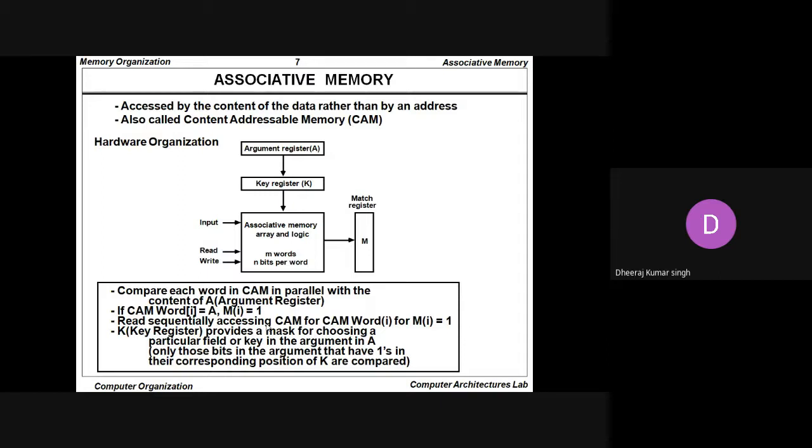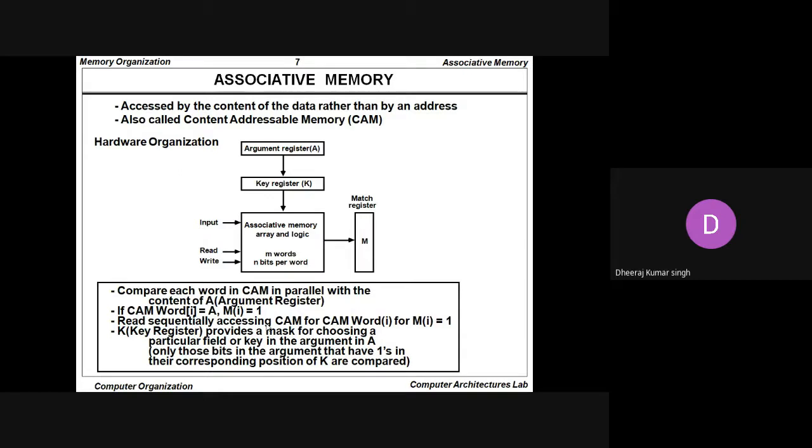And finally, whenever the register matches, the data is going to be transferred inside another bus, and through the bus it is going to be transmitted again onto the permanent storage device. So compare each word in content addressable memory in parallel with the content of A, that is the argument register. If CAM word i equals A, then Mi equals 1. So read sequentially, accessing CAM word i for Mi equals 1.